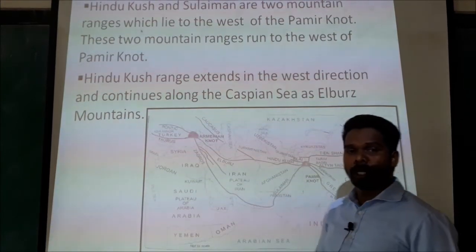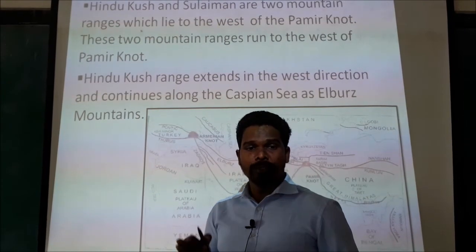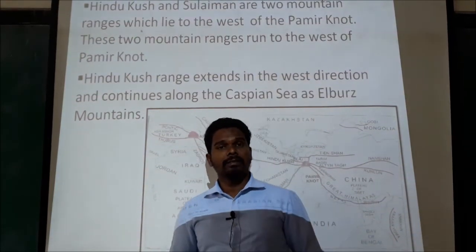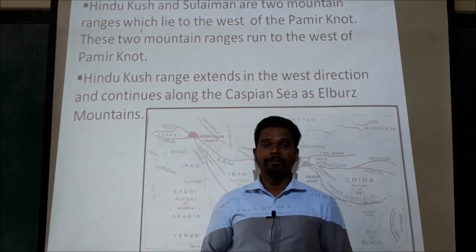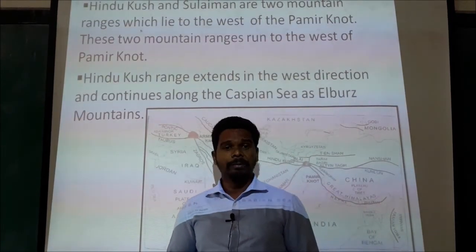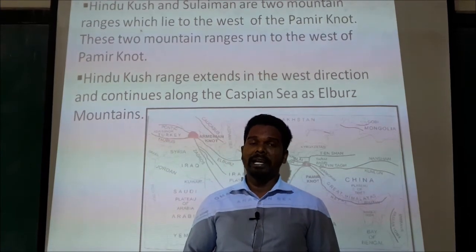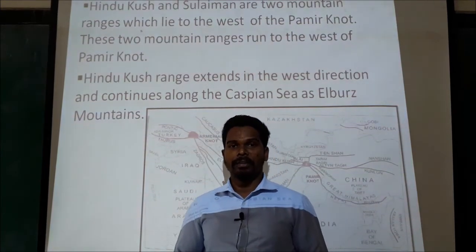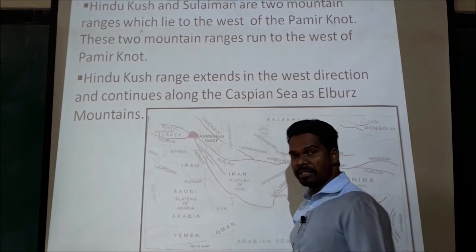So which are the mountain ranges which run towards the east of Pamir Knot? They are the Himalayas, Karakoram, Kunlun, Altin Tag and Tian Shan. Okay, so these are the 5 mountain ranges.